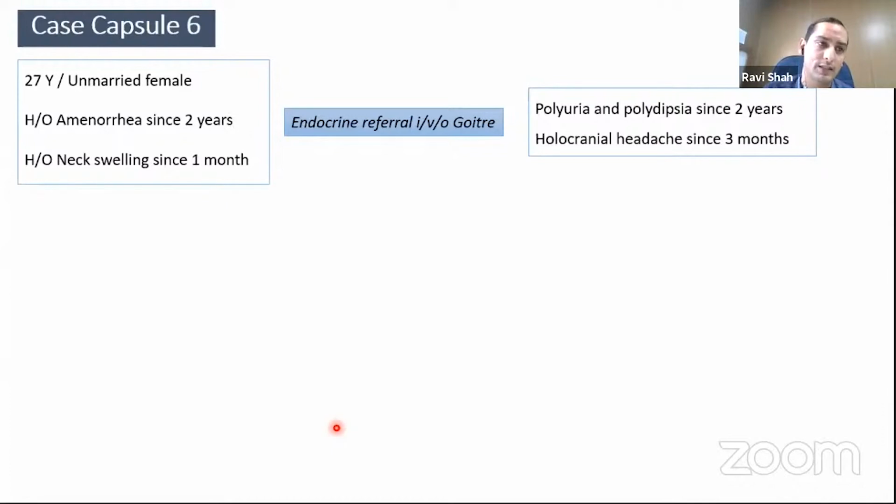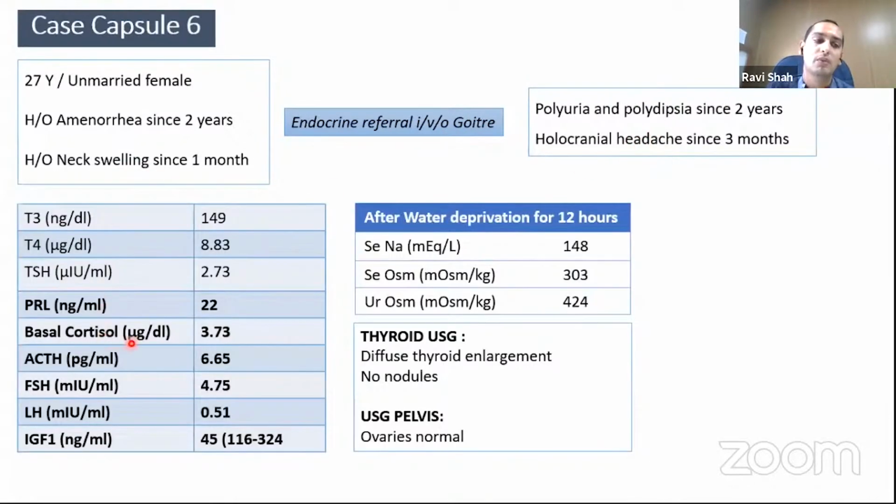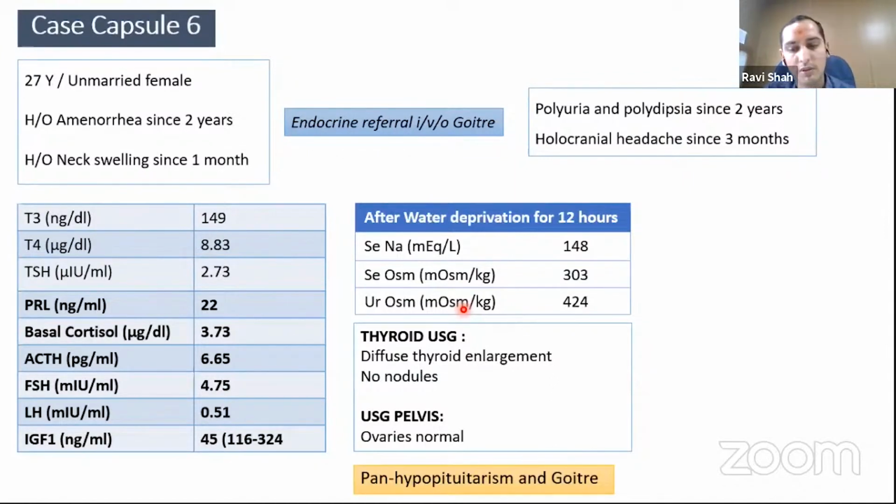This is exemplified in the next case where a 27-year-old female presents with amenorrhea and a goiter. When she was referred to us, we identified she had a history suggestive of diabetes insipidus and a cranial headache. The anterior pituitary hormone function was done that identified affection of growth, gonadotropin as well as HPA axis with hyperprolactinemia, and the central DI was confirmed with water deprivation test. So this patient was basically a case of panhypopituitarism and goiter. And looking at our rich experience in diagnosing hypophysitis cases, we thought that it will be a case of lymphocytic hypophysitis with associated Hashimoto's thyroiditis.